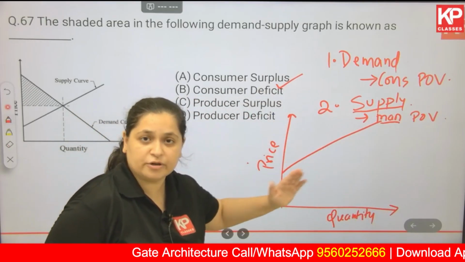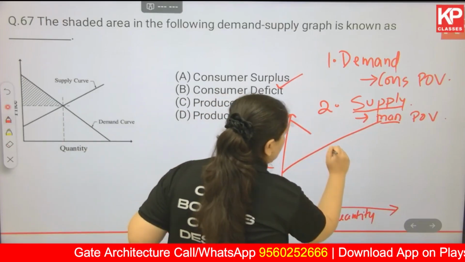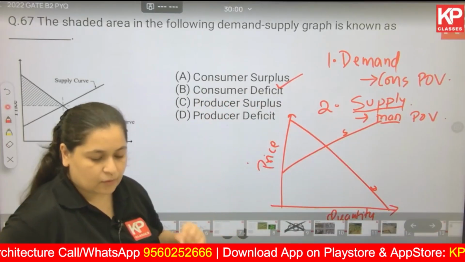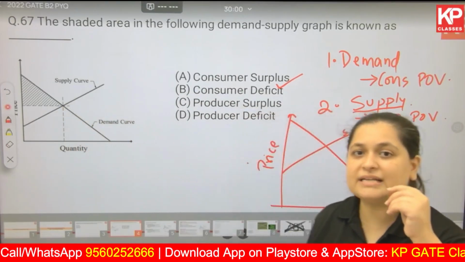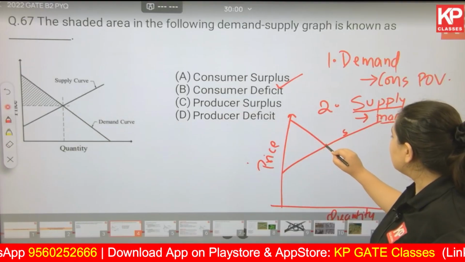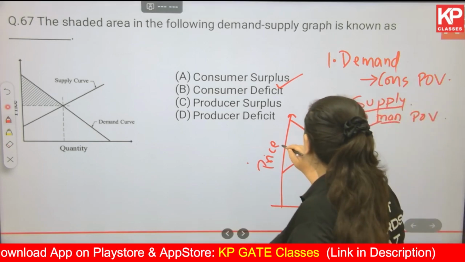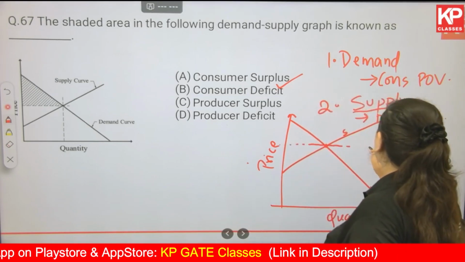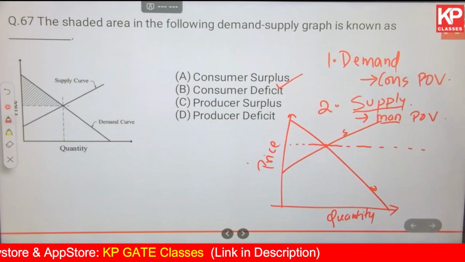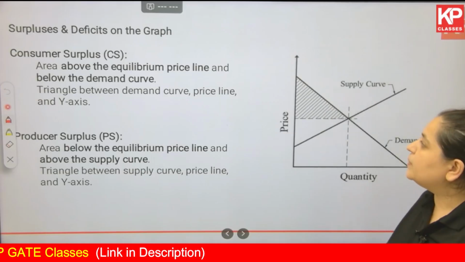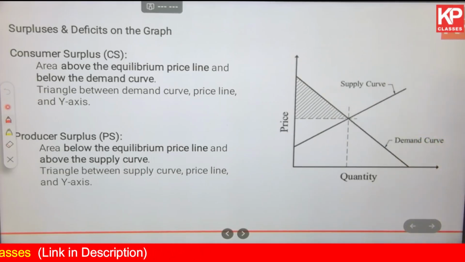This is from a consumer's point of view, you have to understand. Okay, so you draw a line like this. This is for demand, this is for supply. Now another thing that you have to understand is there is something called equilibrium, where demand and supply are balanced out. That is called equilibrium. And let's say this is your line of equilibrium, for example. Now let's read what's given here first. Surplus and deficit on the graph. Consumer surplus: area above the equilibrium price line and below the demand curve.